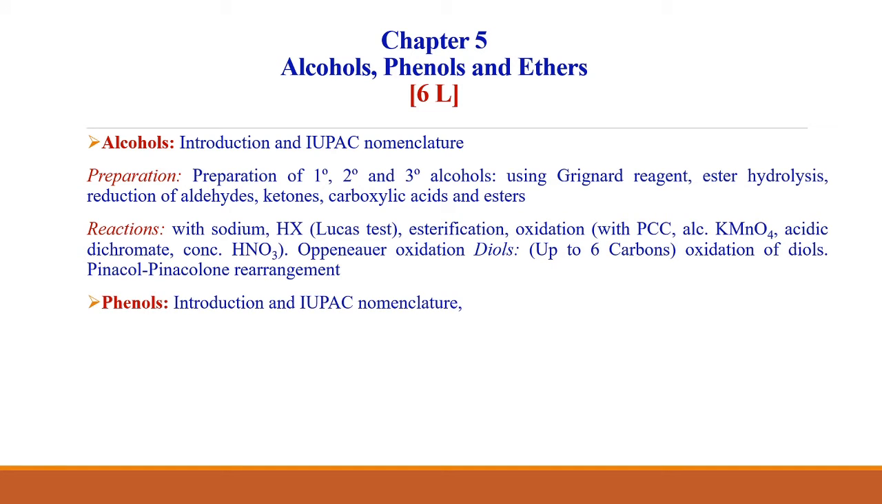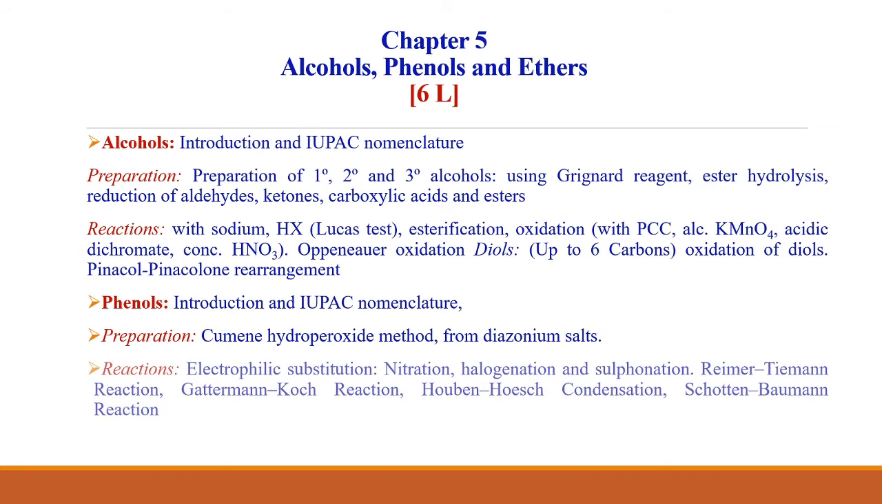We will discuss phenol, where we will see the introduction and IUPAC nomenclature. Then we will discuss the preparation, the cumene hydroperoxide method, and the preparation from diazonium salt as well. We will discuss the reactions, electrophilic substitution, that is nitration, halogenation, and sulfonation. We will also discuss the Reimer-Tiemann reaction, Gattermann-Koch reaction, Kolbe-Schmitt reaction, and Claisen condensation.